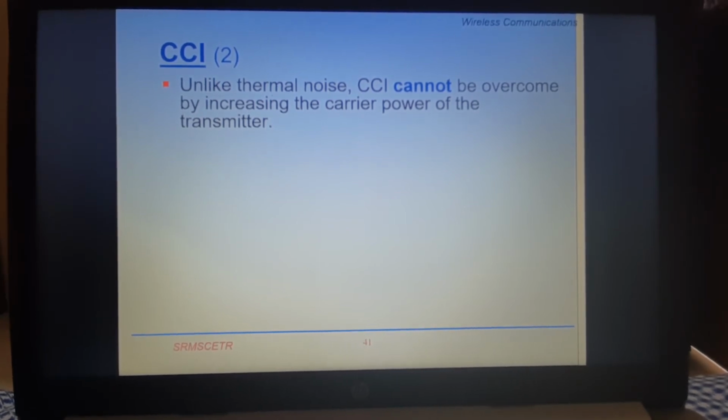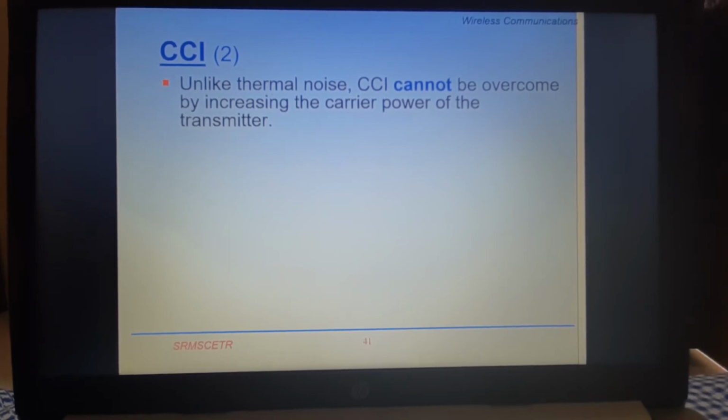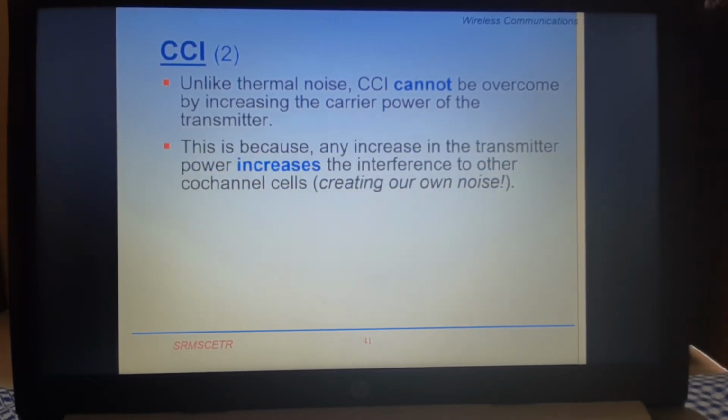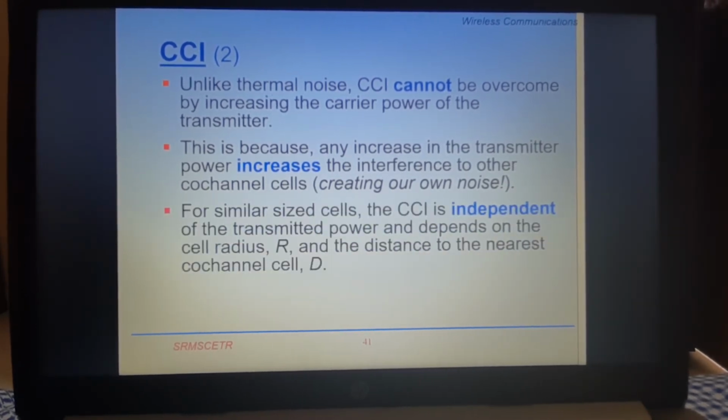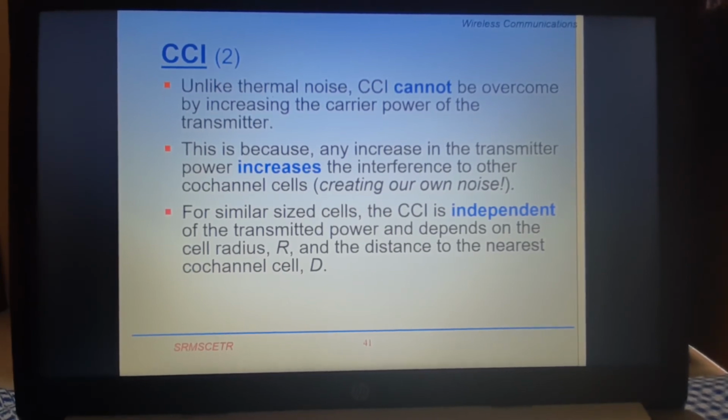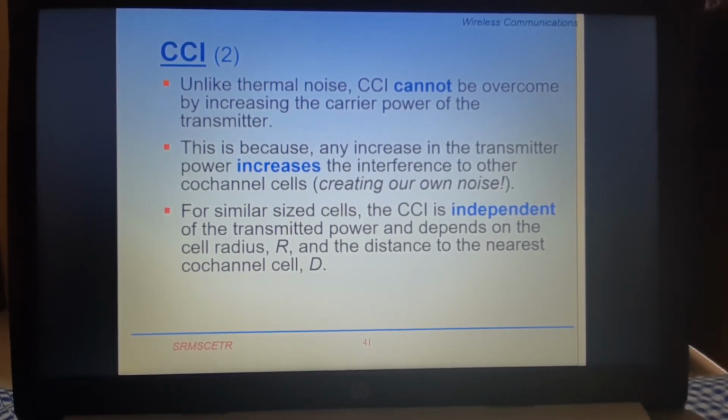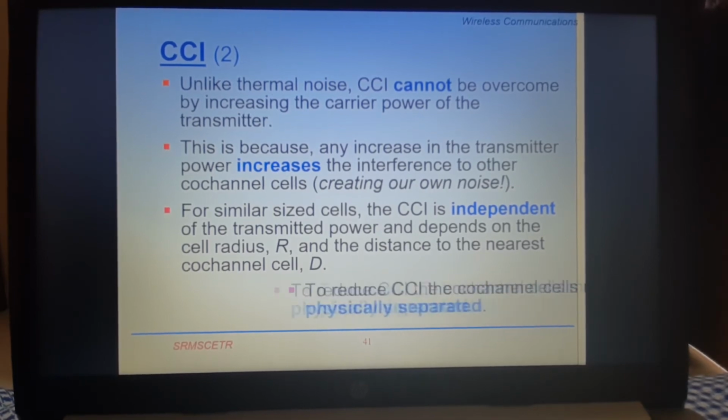Why? Because if you increase the transmitted power, we are creating more interference for our friends who are using the same frequency band as I am using. Any increase in the transmitter power increases the interference to the other co-channel cells. For similar size cells, the CCI is independent of the transmitted power and depends upon the cell radius, capital R, and the distance to the nearest co-channel cell, capital D, as I have already discussed.